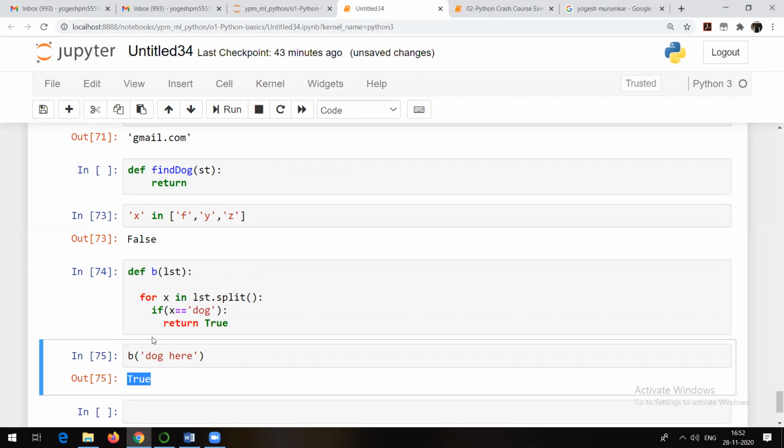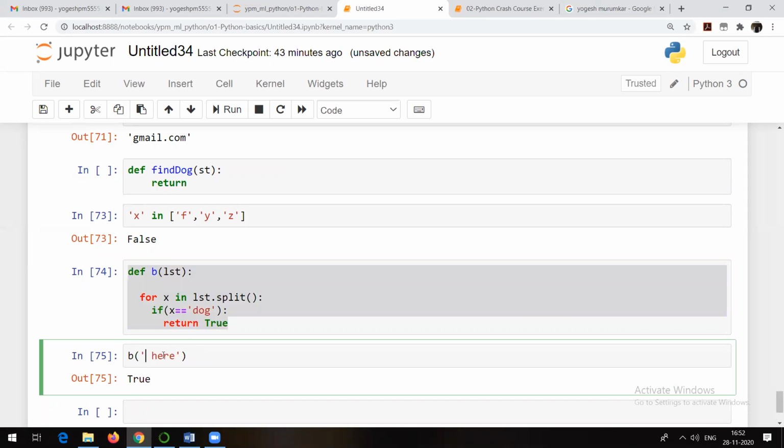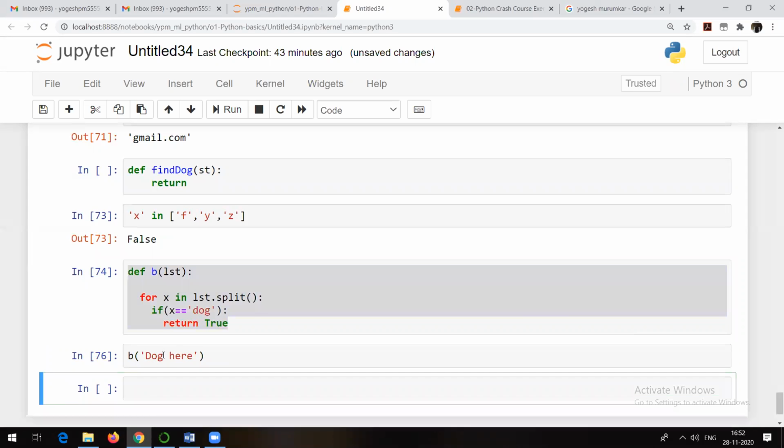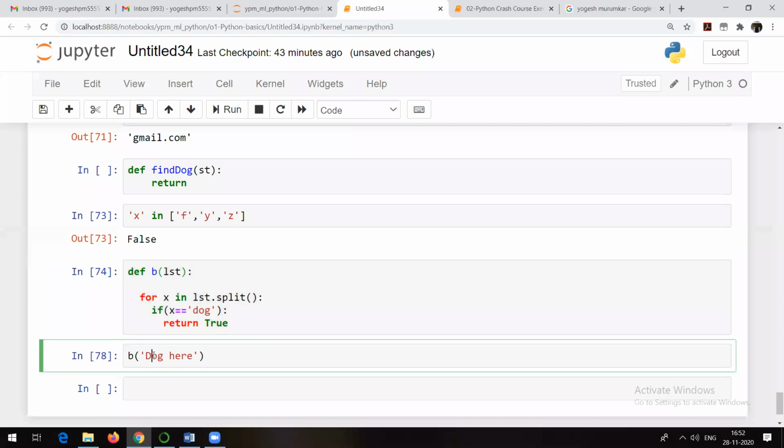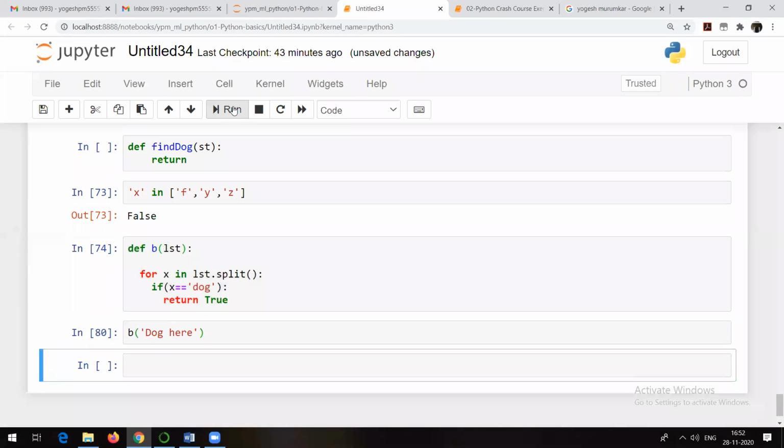Okay. So I hope everyone is able to understand. But in this case, what's going to happen? Suppose if I run this function like this, let's see. Now see, it is not answering. In this case, it is not answering. So if you are there, just try to understand what it is doing. If I write dog like this, it is giving me the answer. But someone can write dog like this also. In this case also, it should give me the answer.